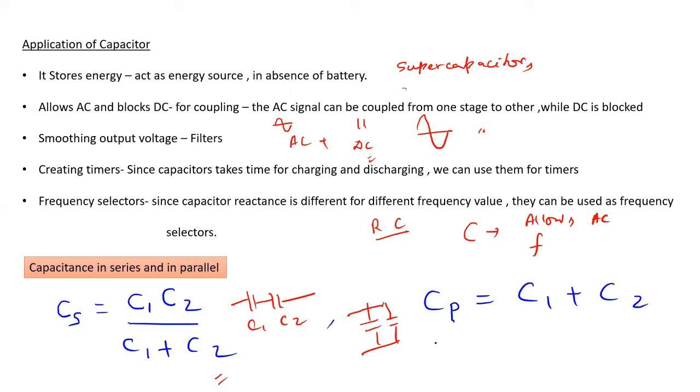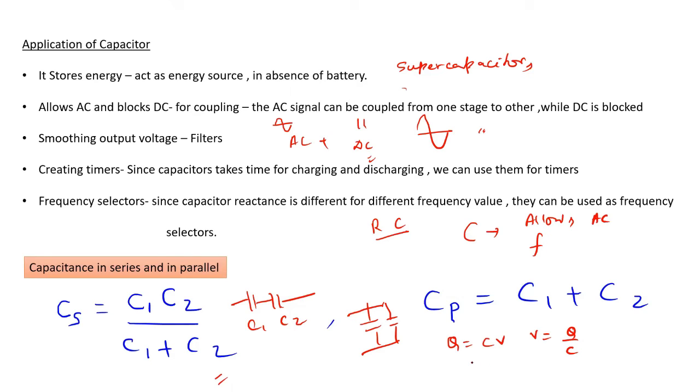So can you derive these things, how they are derived? We have this formula already, right? What is the formula we have? Q is equal to CV. So what is V? V is equal to Q by C.